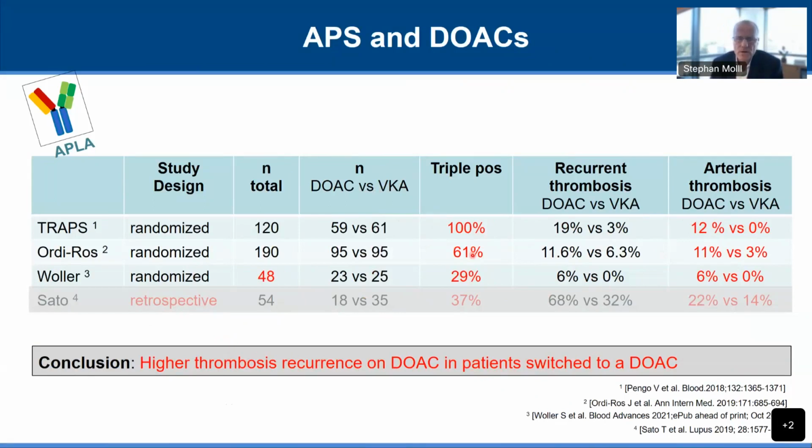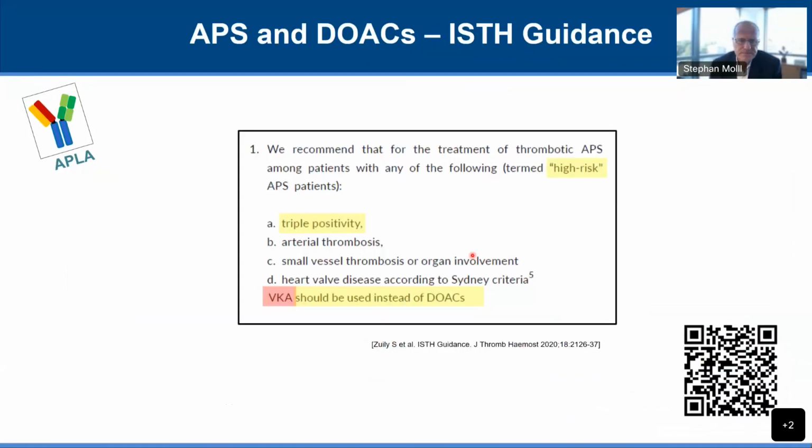We do not know whether the single positive patients or the double positive patients also have a higher DOAC failure rate. So while I tend to avoid the DOACs in the triple positive patients, the very prothrombotic ones, I am much more aware that I don't have good data. How do the single and double positive patients behave?